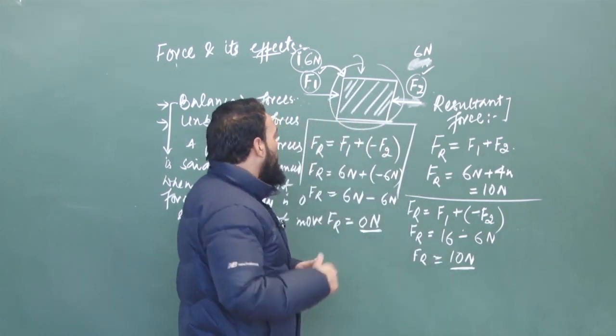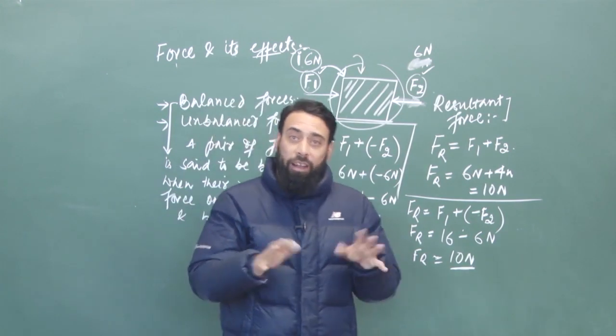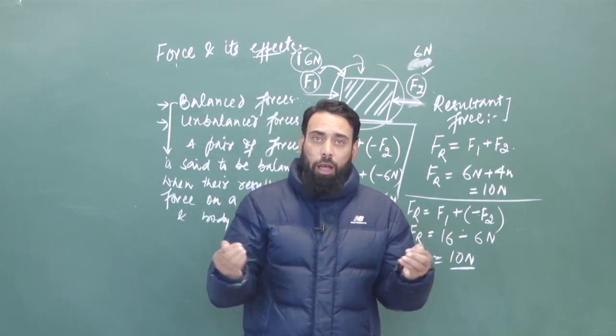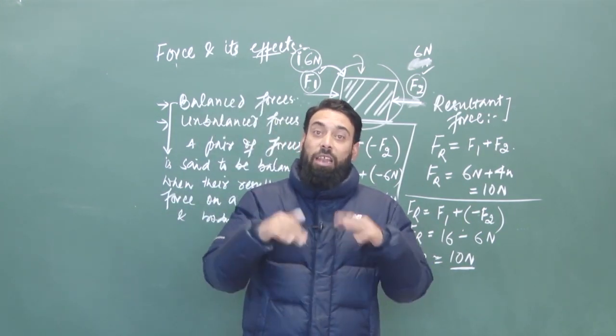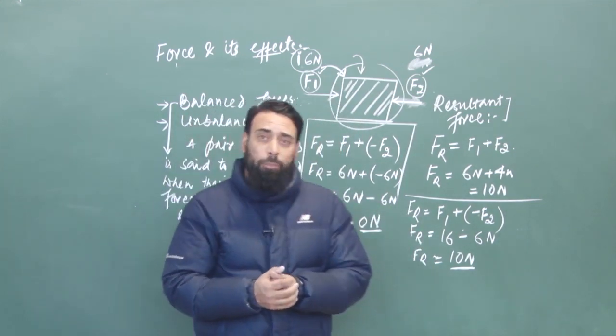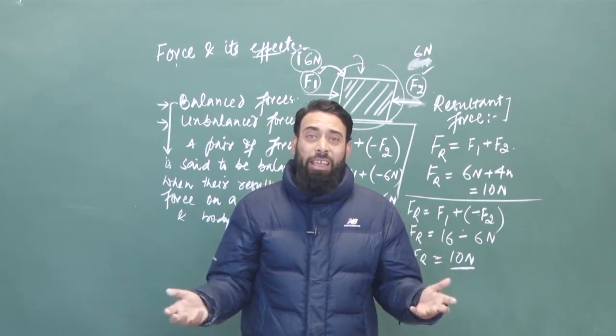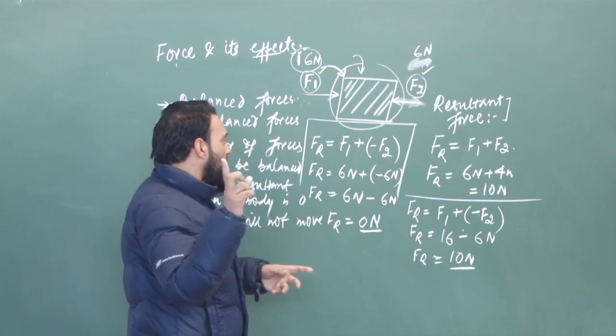We have taken an example when F1 and F2 are equal and opposite forces, applying in the opposite direction, and they are equal in magnitude. The resultant force is 0 on the body because they cancel each other, and the body will not move in any direction. So this was the first case.